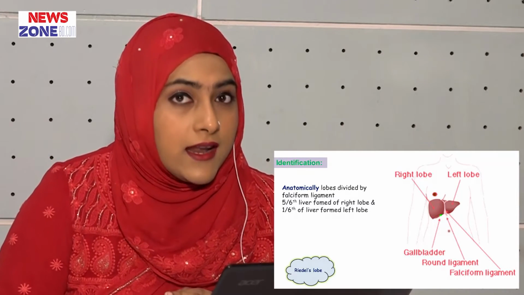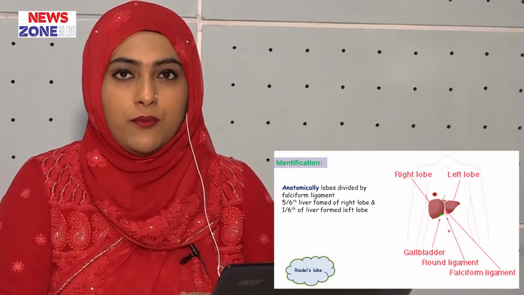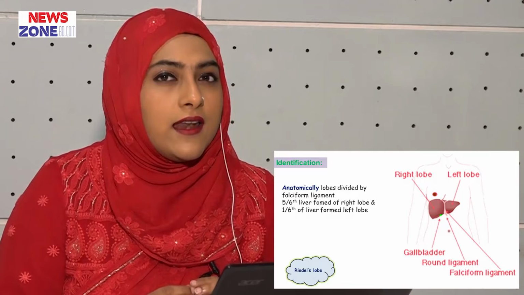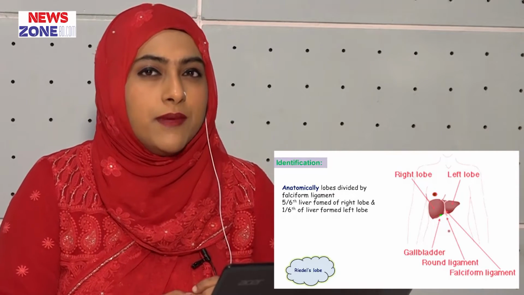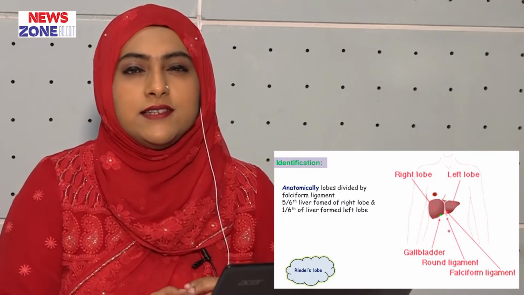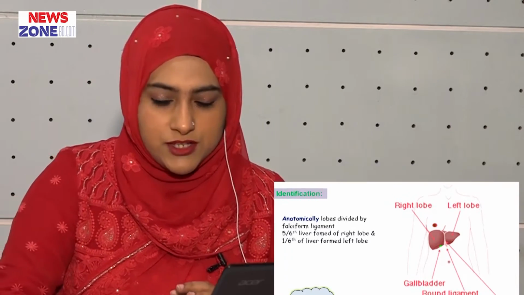There is one other lobe that is called Riedel's lobe. Riedel's lobe is a tongue-like projection that extends just below the lower border of the liver and just below the right costal margin.